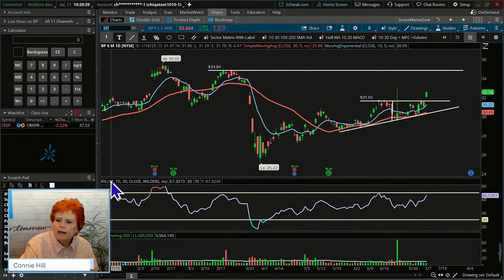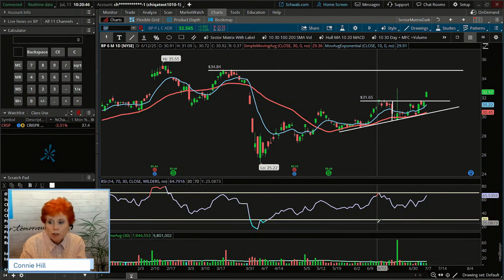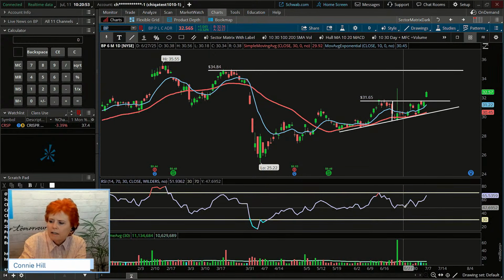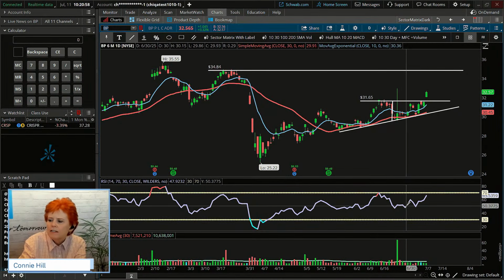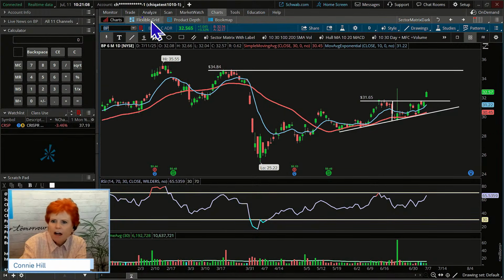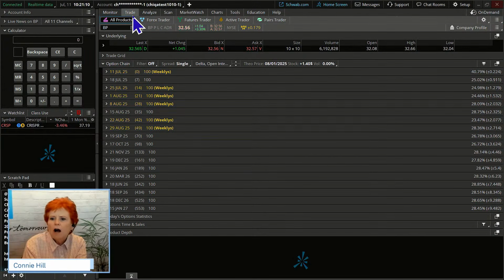The other thing I want to point out to you is this RSI. Okay, RSI gives us a sense of the momentum, and if it's more bullish momentum or bearish momentum, and is it getting stronger? Is it getting weaker? And so we're seeing here over the last little bit, looks like maybe ever so slightly the low points here are getting a little bit higher and a little bit higher. So that would be bullish for the stock. All right, it's a $32 stock, so it's not that expensive. That means option prices might be a little bit more reasonable.